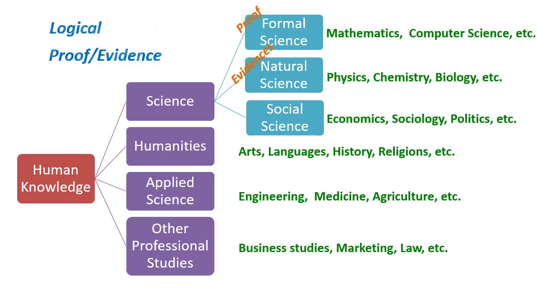The third branch of science is called social science. Some people refer to it as behavioral science as well. This knowledge includes economics, sociology, and politics. In social science also, we use a logical and experimental evidence-based approach. Since human beings are not formal and are unpredictable, these subjects also involve a certain level of fuzziness.